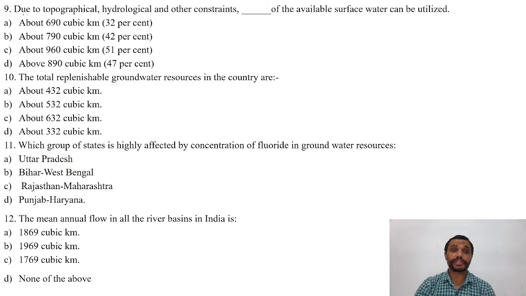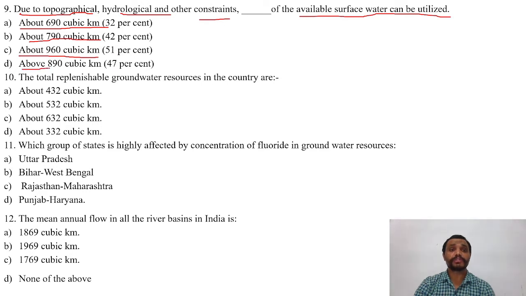Now the next question is, due to topographical, hydrological and other constraints, dash of the available surface water can be utilized. Options are A, about 690 cubic kilometers; B, about 790 cubic kilometers; C, about 960 cubic kilometers; D, about 890 cubic kilometers.